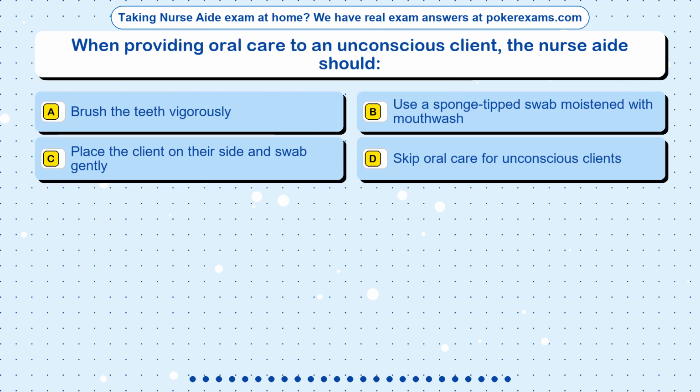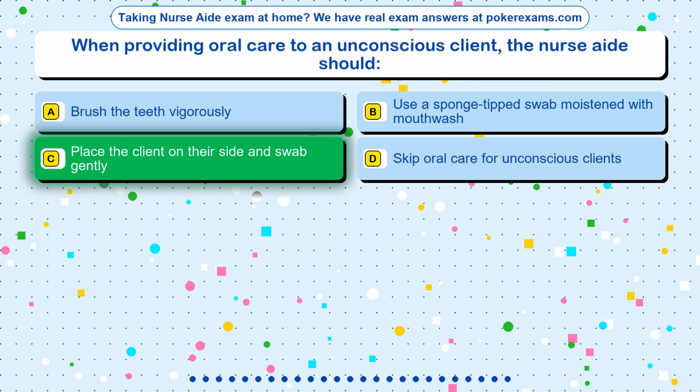Question 2. When providing oral care to an unconscious client, the nurse aide should: Option A. Brush the teeth vigorously. Option B. Use a sponge-tipped swab moistened with mouthwash. Option C. Place the client on their side and swab gently. Option D. Skip oral care for unconscious clients.